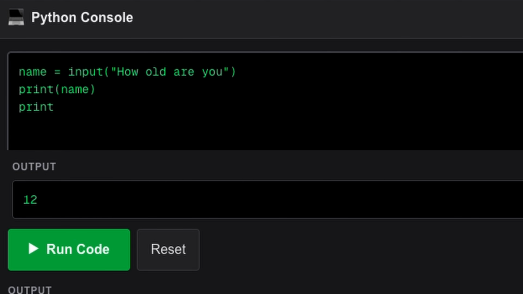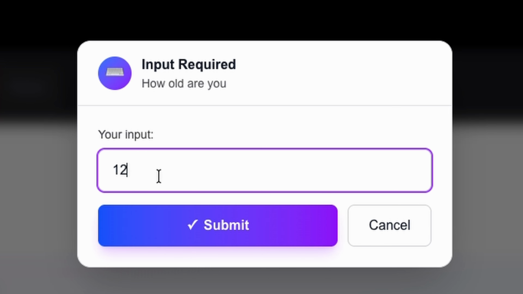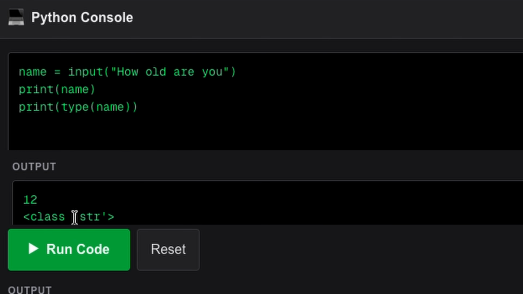To do that, we have to say print type name, and we close the bracket twice. And if I ask again, how old are you? I say 12. You see the data type is string.